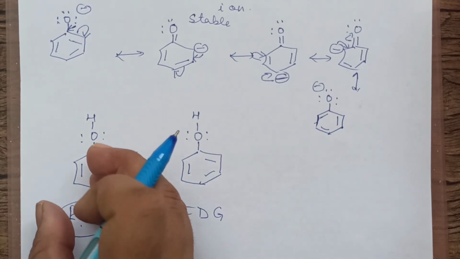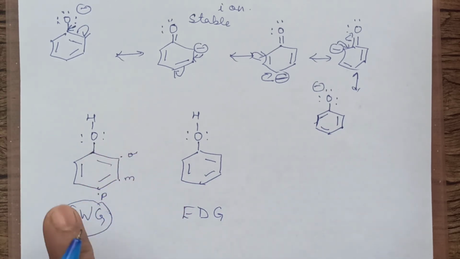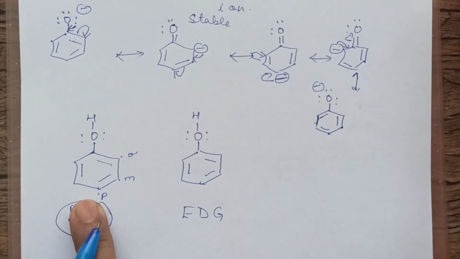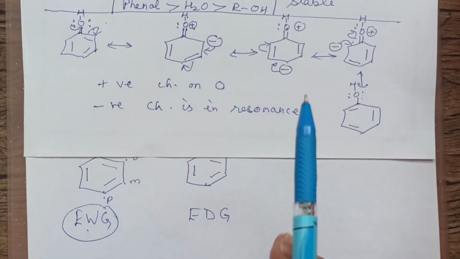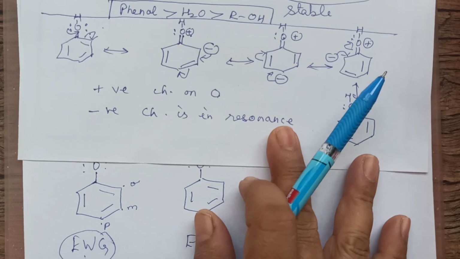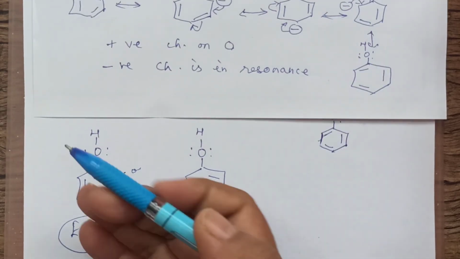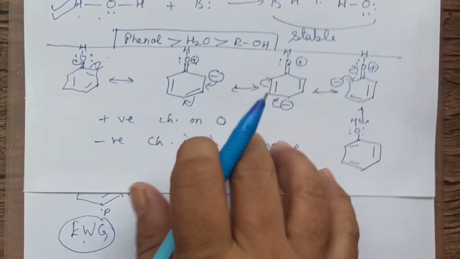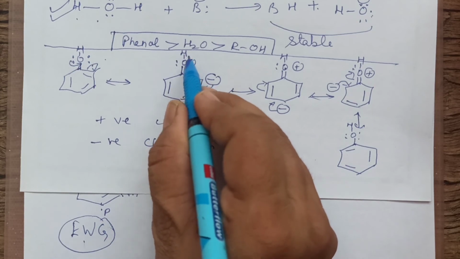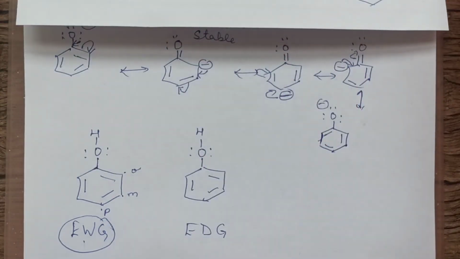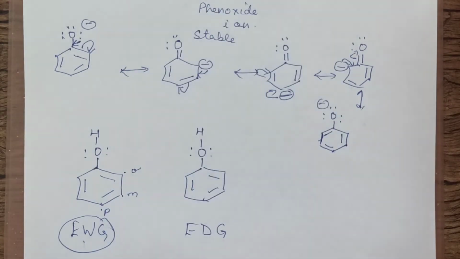Electron withdrawing groups are trying to pull electrons towards itself. As you have seen just now, in the resonating structures, you are getting positive charge on oxygen. Still something has come which is pulling more electrons toward itself. It will make this O more positive. More positive means the H and O bond will break faster. That means if any electron withdrawing group is present in phenol, it will make it more acidic.